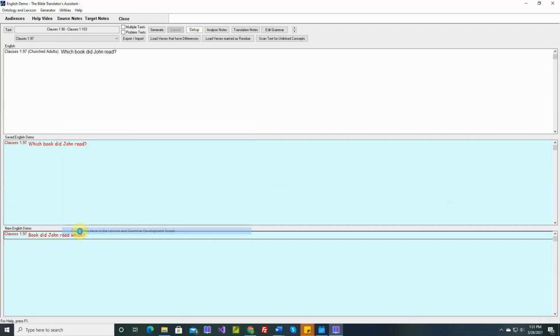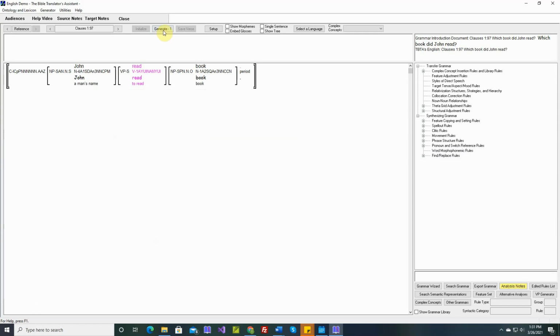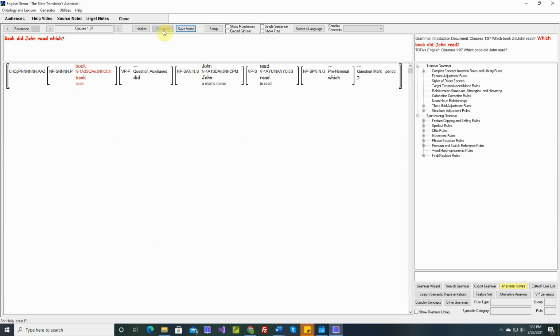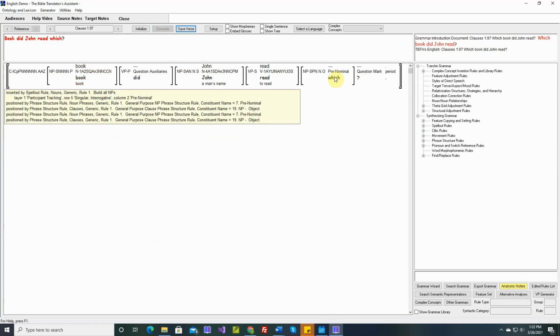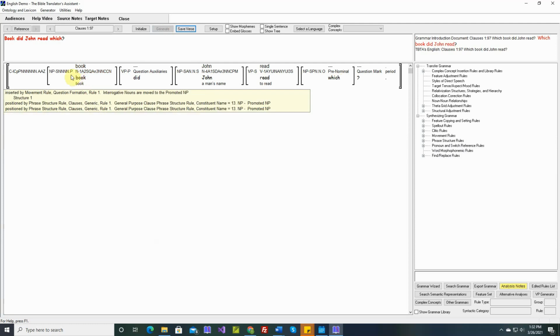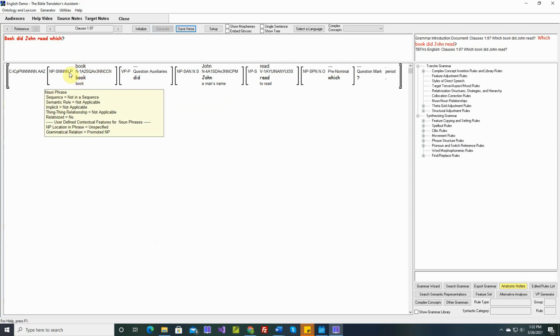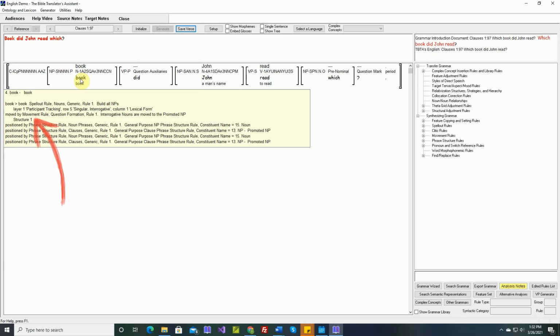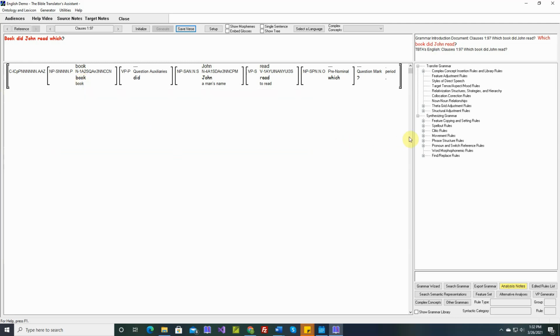Let's go back to this one. Okay, we need to move this prenominal which along with the interrogative noun into the promoted noun phrase. So this one was moved by the movement rule, rule 1. So let's go back to that.